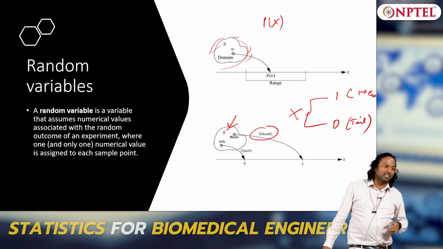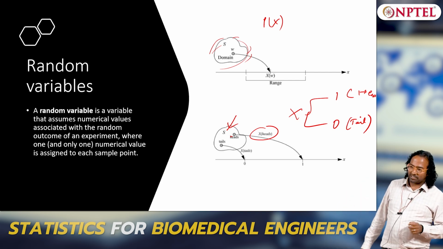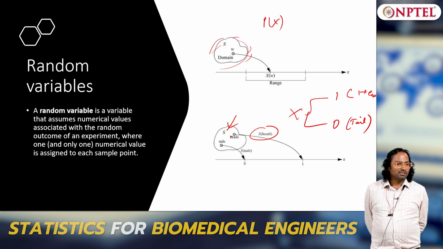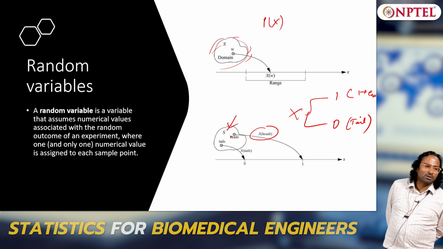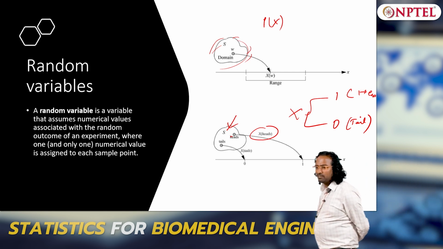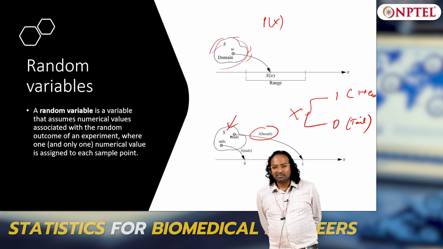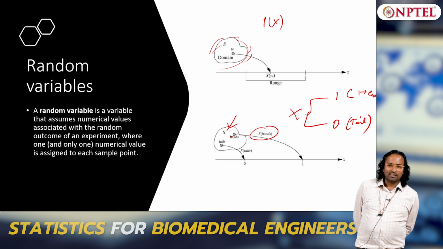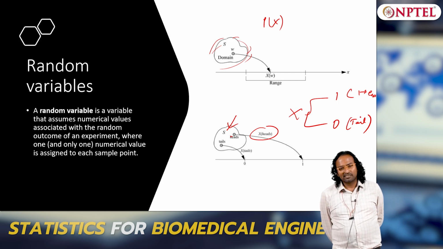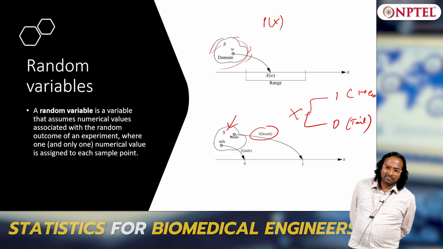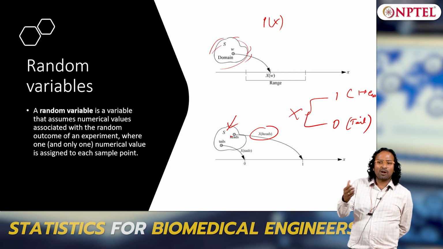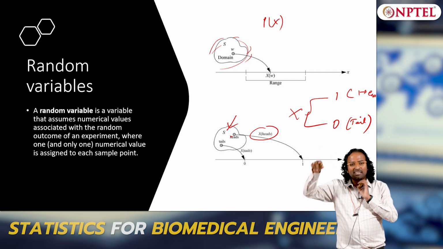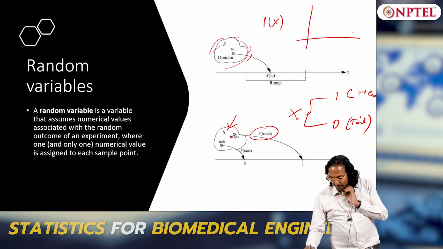Now the next question I can ask is, what is the probability of x? Is it going to be one number now? Earlier it was one number, because you specified one outcome. Now probability of x is going to be a distribution. Why? For head it is 1 by 2, for tail it is 1 by 2. Now what is x? For 0 the probability is 1 by 2, for 1 the probability is 1 by 2. So does it have one number? It is a distribution. So if I have to talk about probability of x, I will have what?